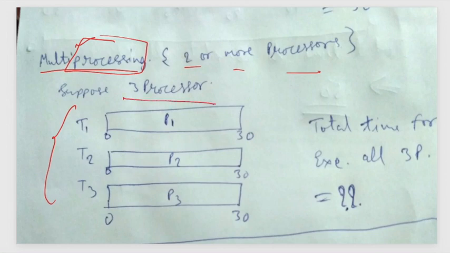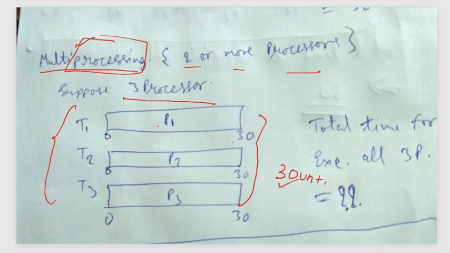Suppose we have three processors, then process P1 requires 30 units of time, P2 requires 30 units of time, and P3 requires 30 units of time. So we can execute them in parallel. Overall, what is the time required for their execution? Only 30 units of time are required for all the processes to finish their execution. Got it? How? Because they are done in parallel mode.